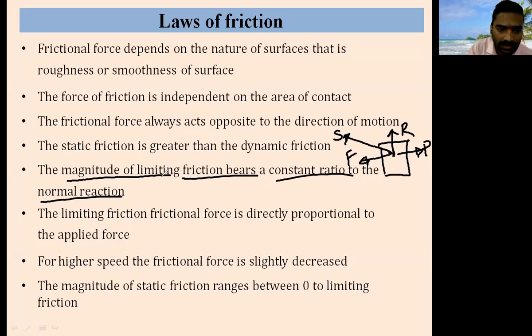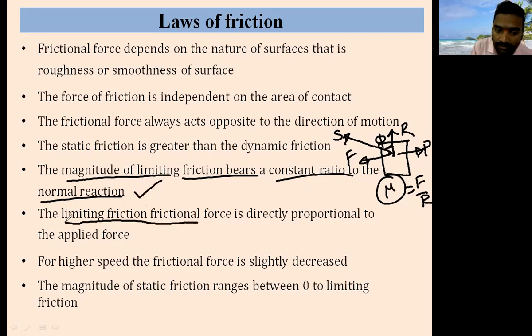What is this telling us? Limiting friction bears a constant ratio with normal reaction. This constant ratio is called alpha, or phi. Alpha will come when it is angle of repose, and this is phi. Phi is also called the coefficient of friction. So this coefficient of friction is F by R, the magnitude of limiting friction over normal reaction. So limiting friction bears a constant ratio with normal reaction.